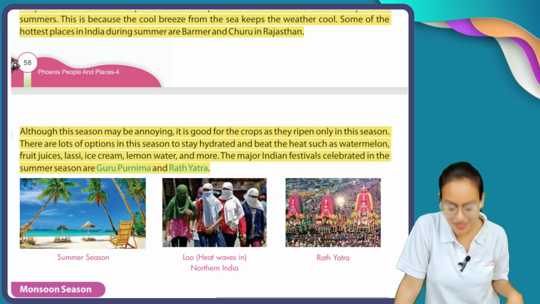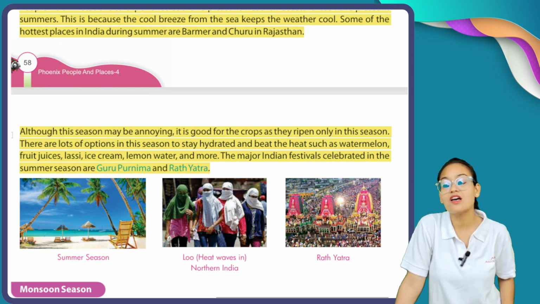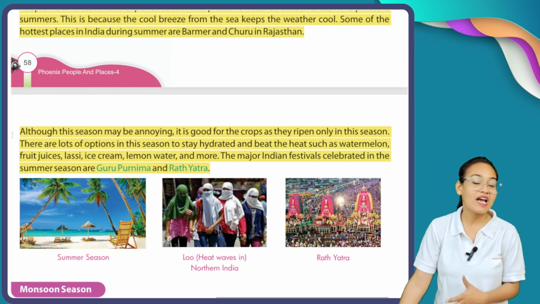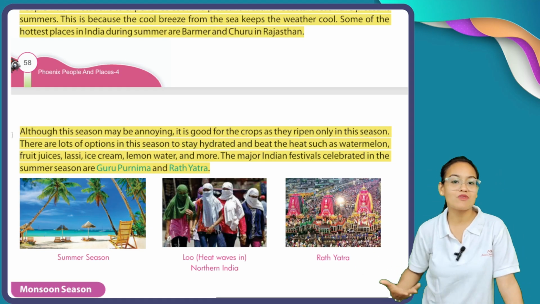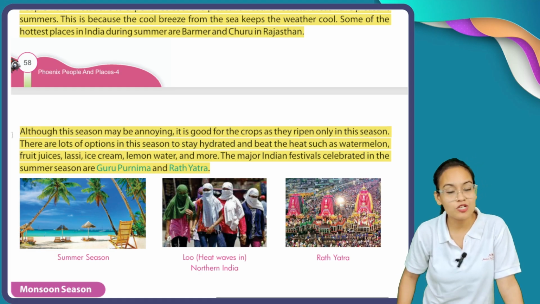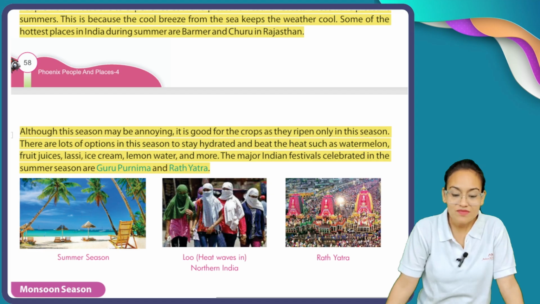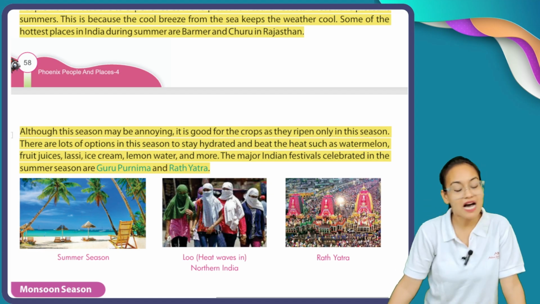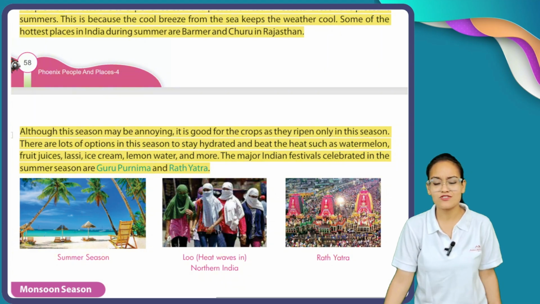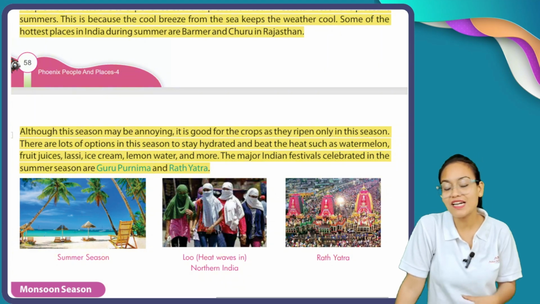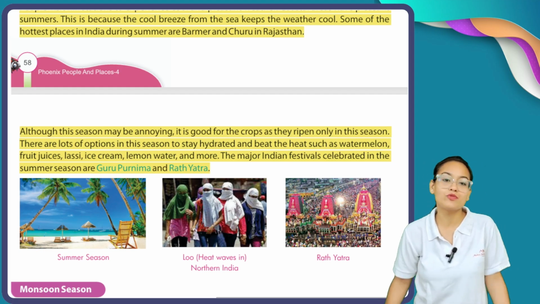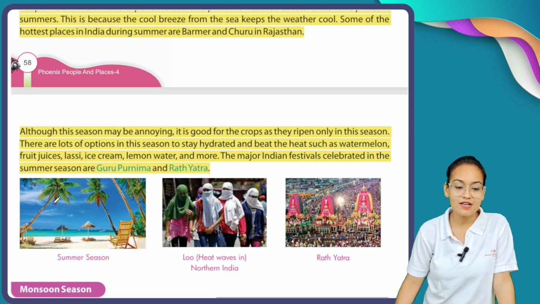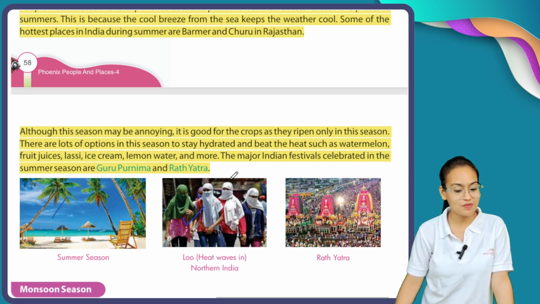Because at this season, all fruits ripen up. We have a lot of options during summertime to keep ourselves hydrated, like watermelon, muskmelon, fruit juices, lassi, ice cream, lemon water, coconut water, etc. And during summertime, major Indian festivals are celebrated like Guru Purnima and Rath Yatra, the famous Jagannath Puri Rath Yatra. Here you can see, my dear students, this is your summer, beaches, Lu, Rath Yatra.